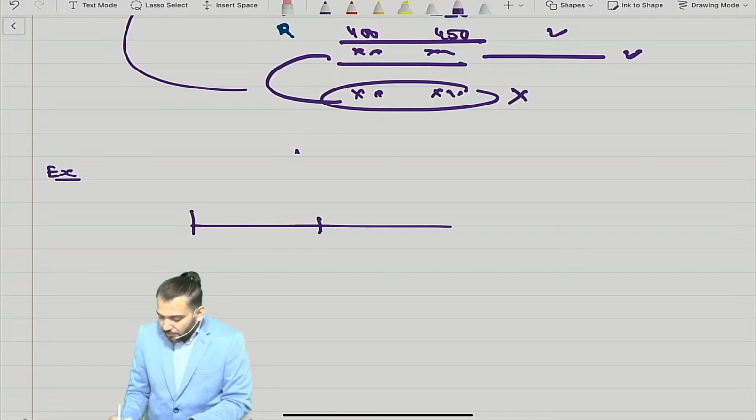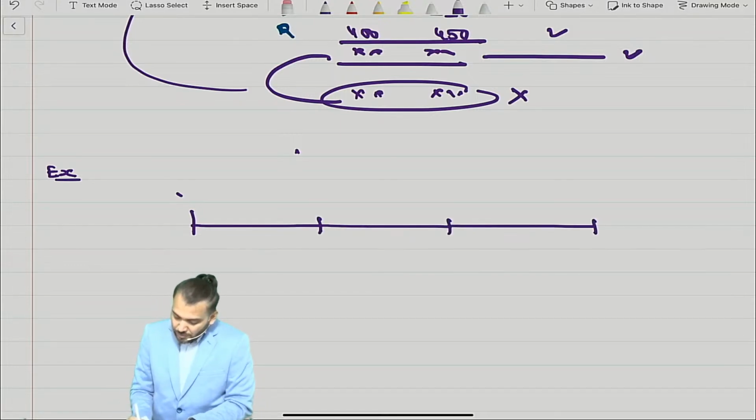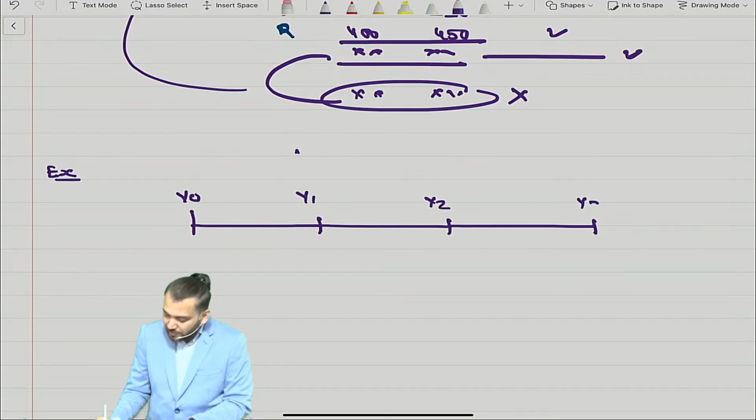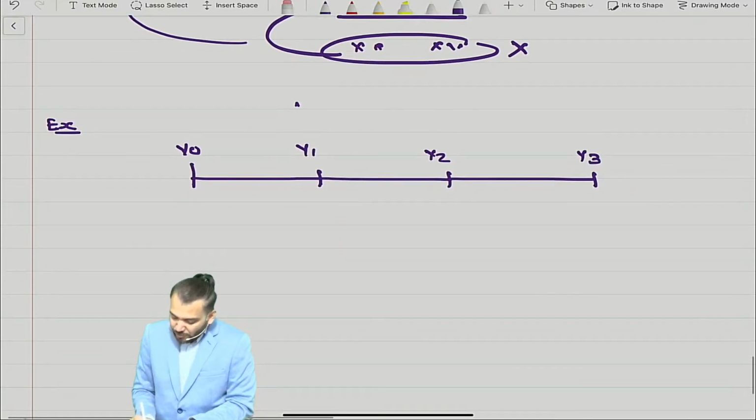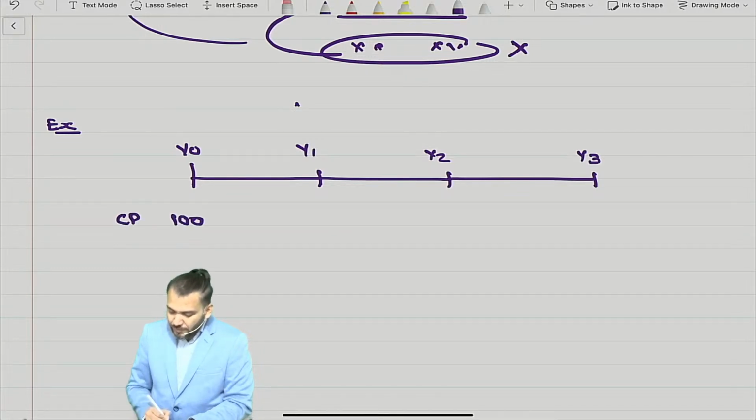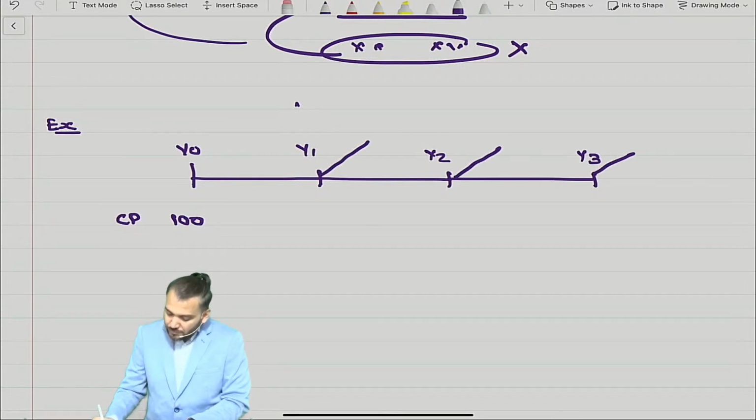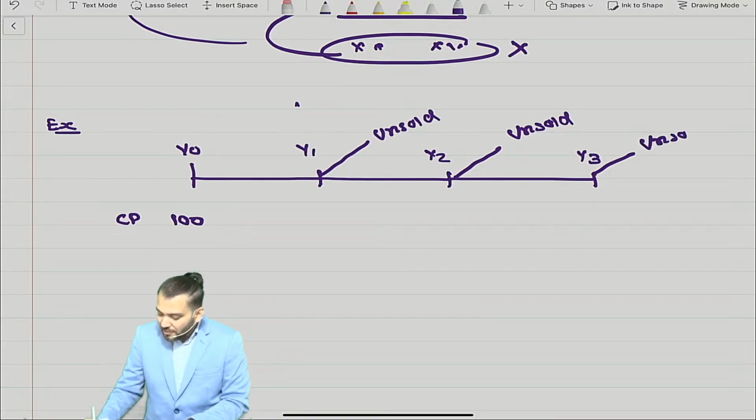Suppose this is Y0, Y1, Y2, Y3. Suppose you purchase one inventory at a cost price of rupees 100, and let us assume the inventory was unsold in all the future 3 years. Unsold, then only Ind AS 2 is applicable.